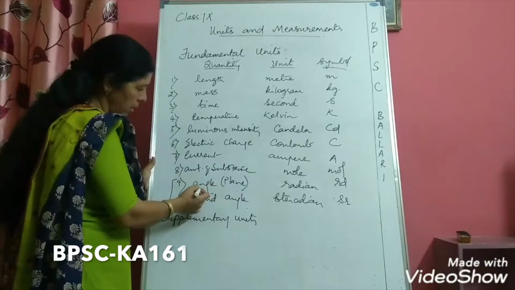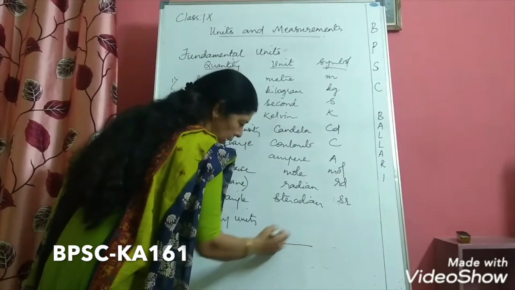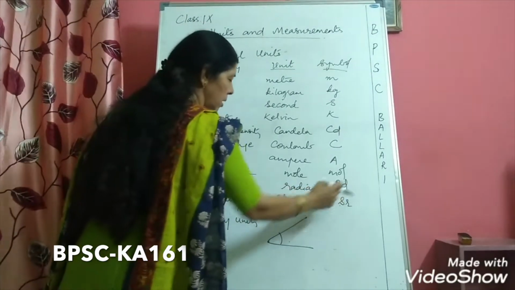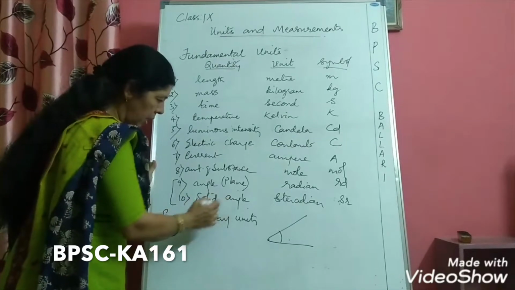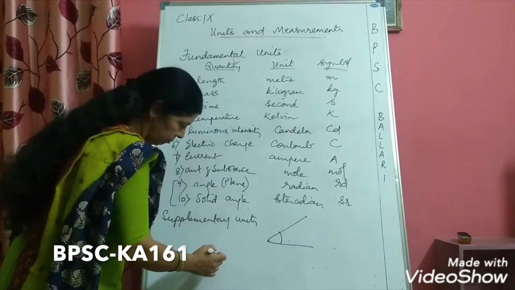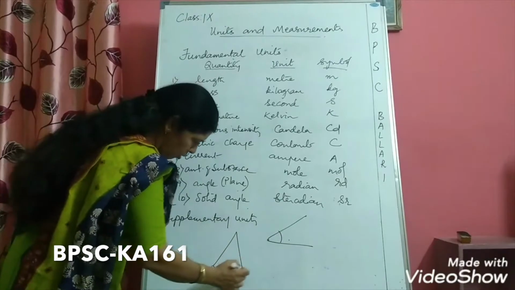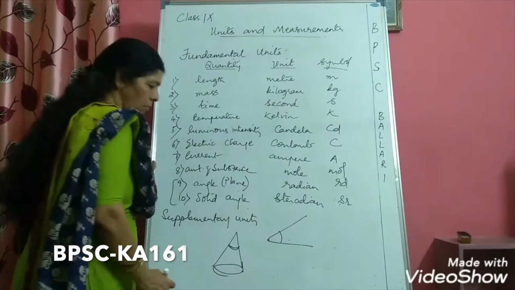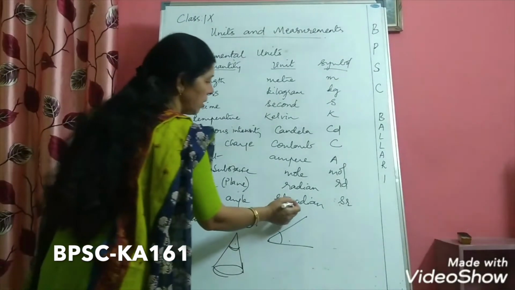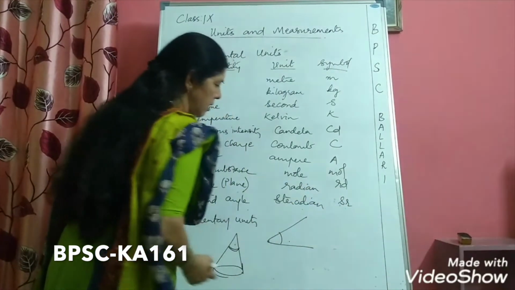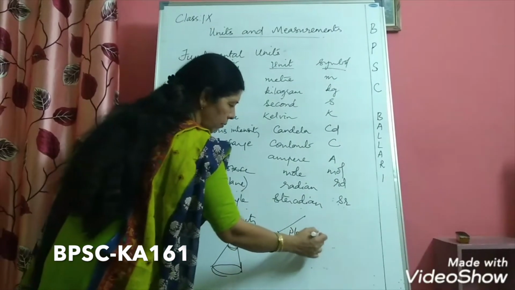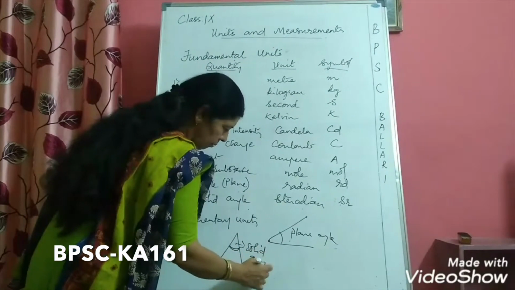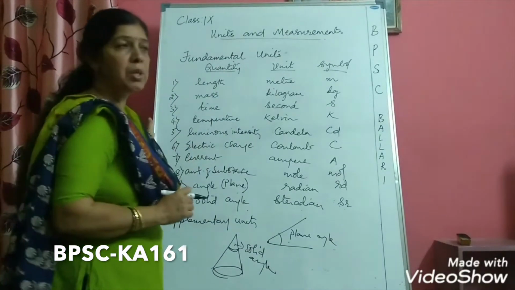The first one among supplementary units is plane angle. Suppose you have a plane angle like this, then this is measured in radian and the symbol is rad. Now one more supplementary unit I have, that is solid angle. Suppose you have a cone like this. This is a solid figure, cone, and this is a solid angle. So this is measured by a unit called steradian and the symbol is sr. So this is plane angle. This is solid angle. So these are the fundamental units you need to remember.